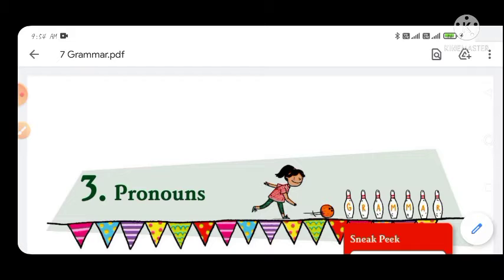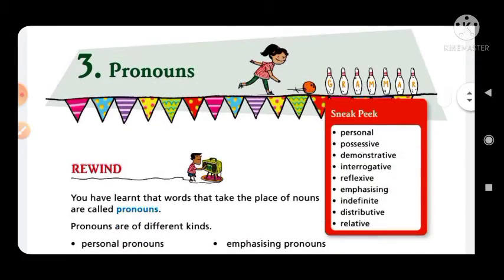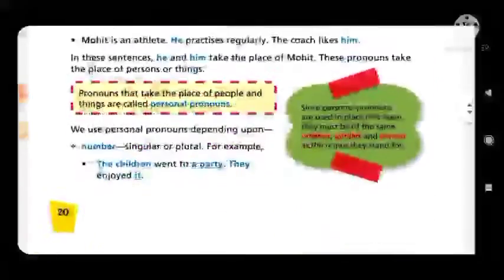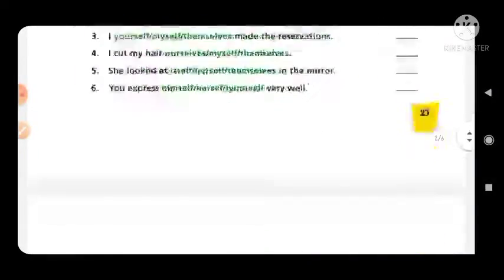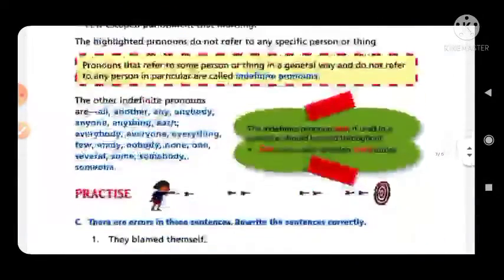Today we are going to discuss the book exercise of chapter 3, Pronoun, for class 7th. The book's name is Cornerstone. Here is chapter 3, Pronoun, and I have made the video of this chapter in two parts.